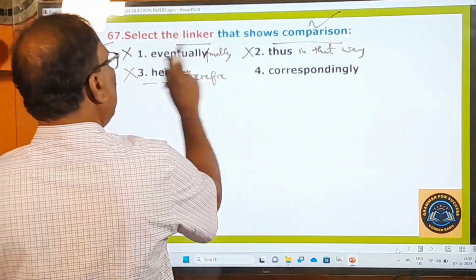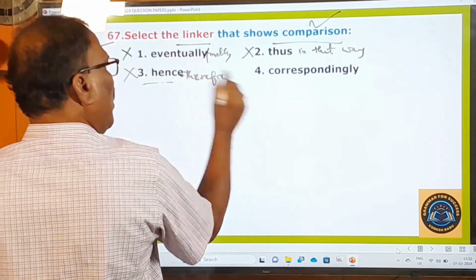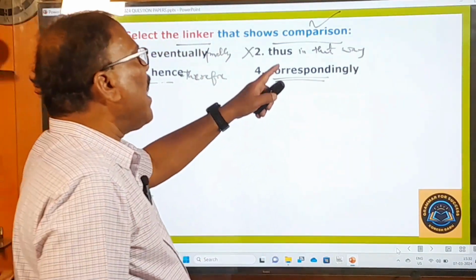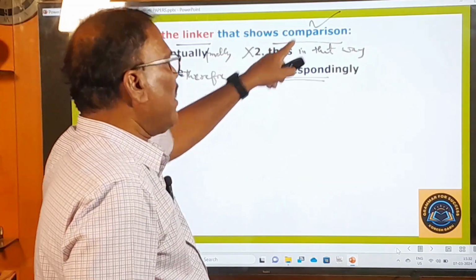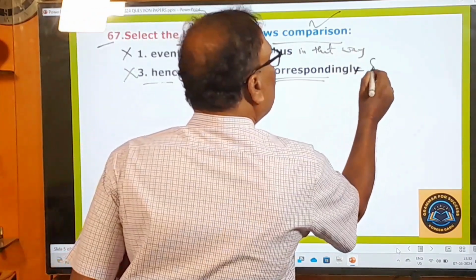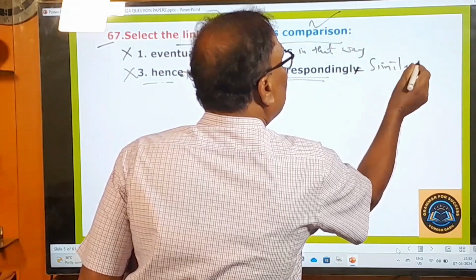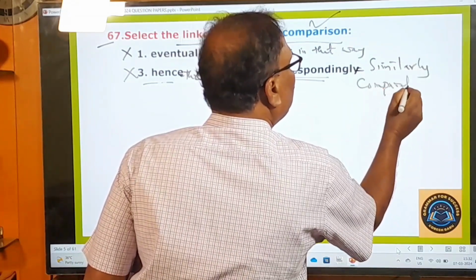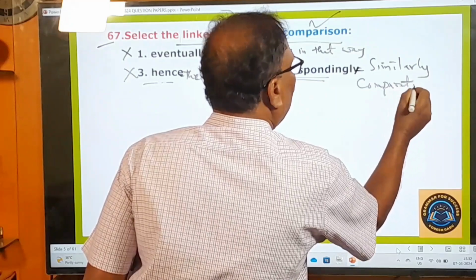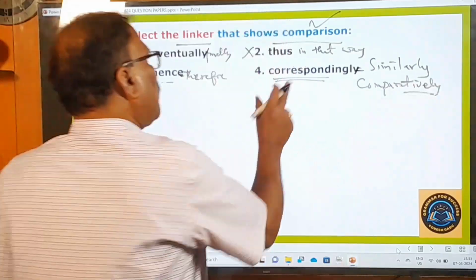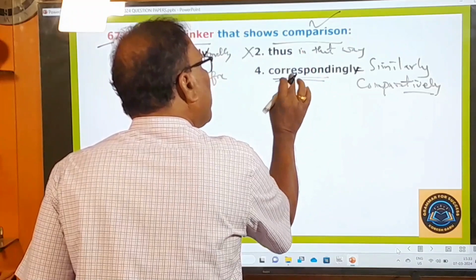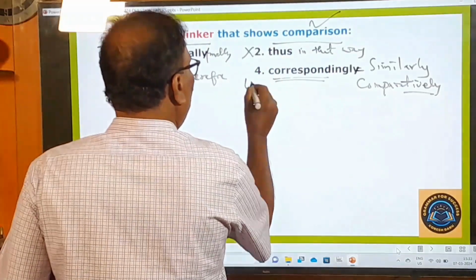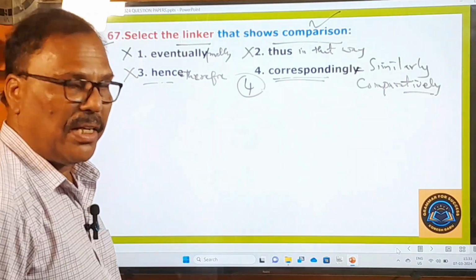So first, second, third are gone, and only this last one, correspondingly. This word only expresses or shows comparison. Correspondingly means similarly, or comparatively. So this is the only word that expresses comparison, but not these three words. Now your answer is going to be the fourth one. Now let's move on to the next question.